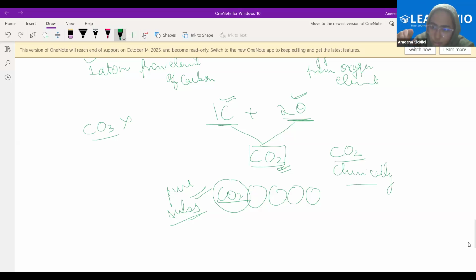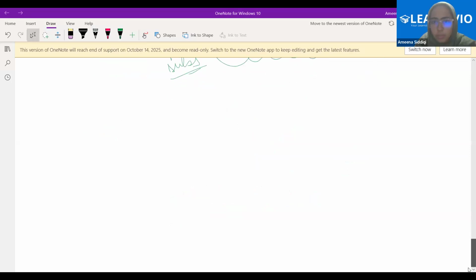If 1 atom of carbon and 2 atoms of oxygen are bonded chemically, then it forms a different particle. That's a particle called the molecule of carbon dioxide. If there is 1 carbon atom and 2 oxygen atoms, not bonded chemically, they are still separate particles. No new particle has been formed. Clear?